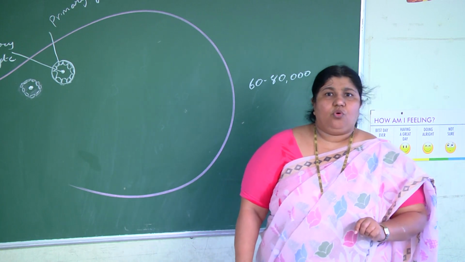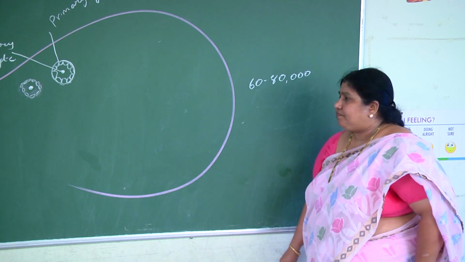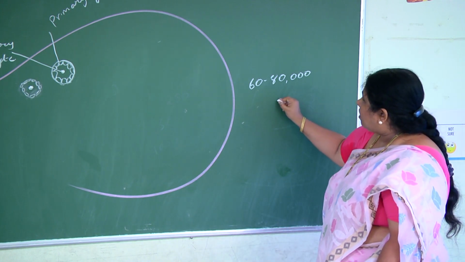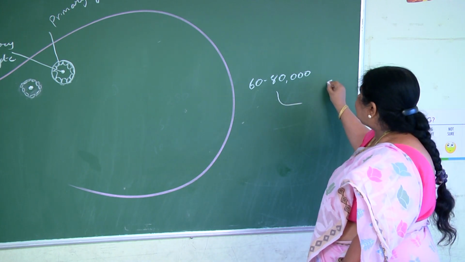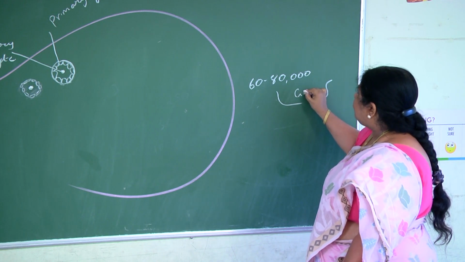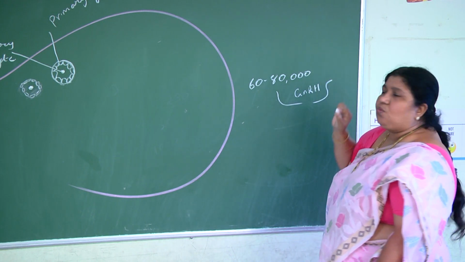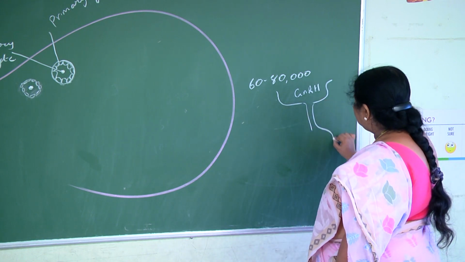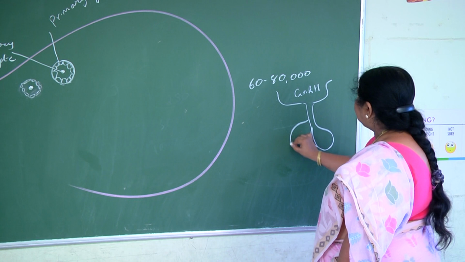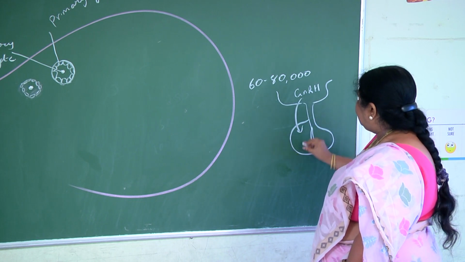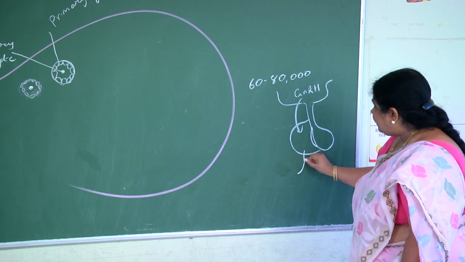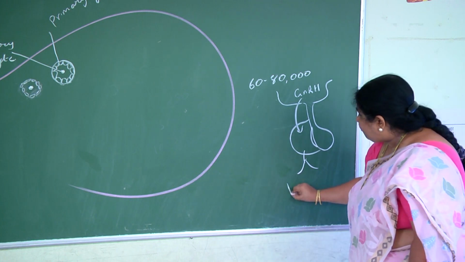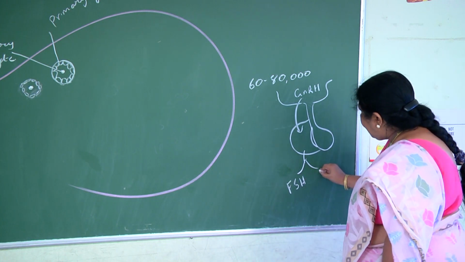Now, as you all know, at puberty the hypothalamus releases what? GnRH, that is gonadotropin releasing hormone, which stimulates the anterior pituitary to release gonadotrophins. What are the two gonadotrophins? FSH and LH.